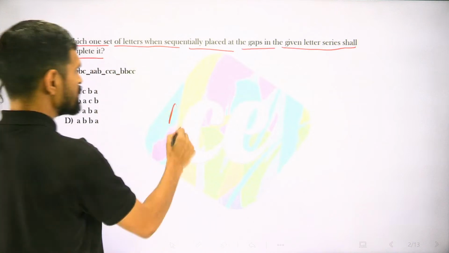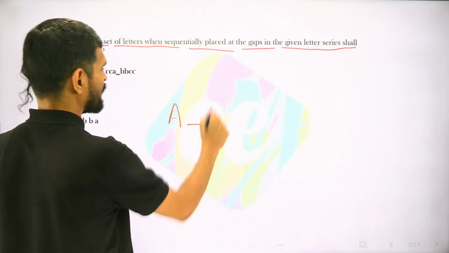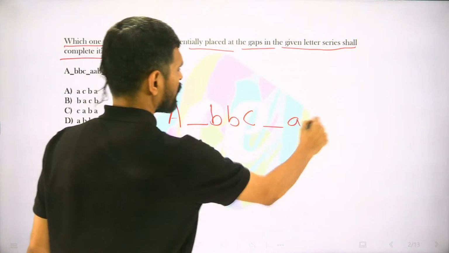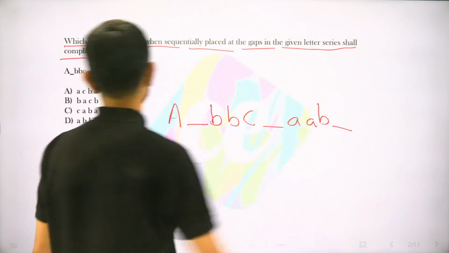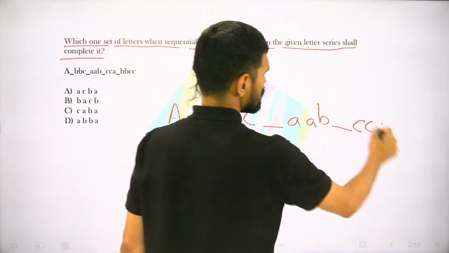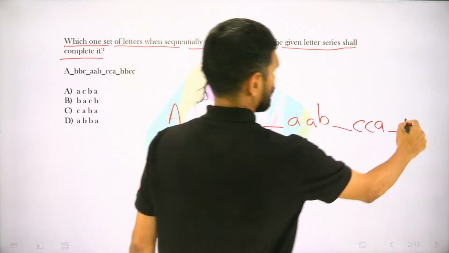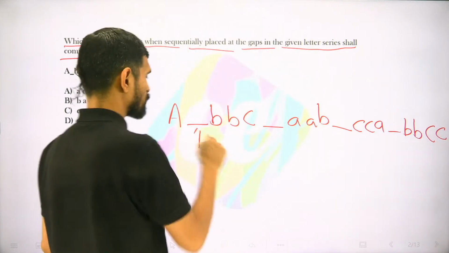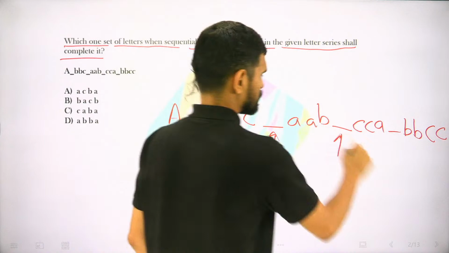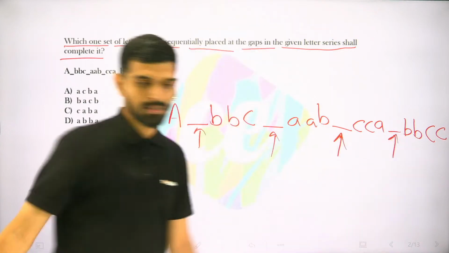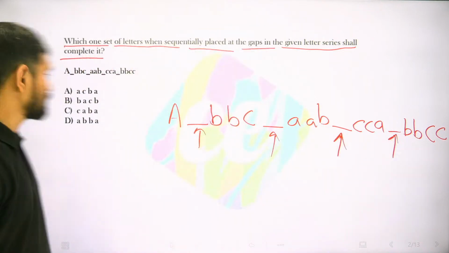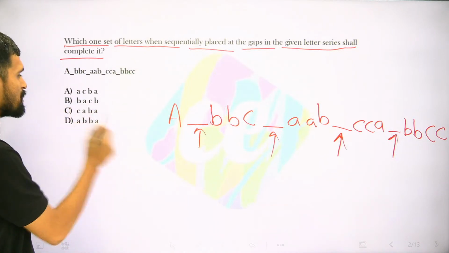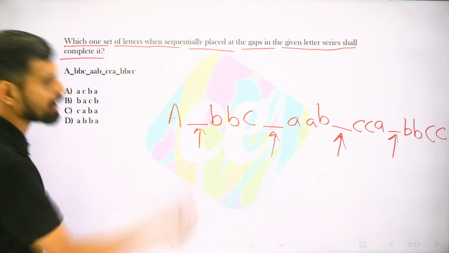The series given to us: a blank, b c a blank, a b a blank, c a blank, b c. So what could be the letters that will fill these blanks? The options are ACBA, BACB, CABA, ABBA.